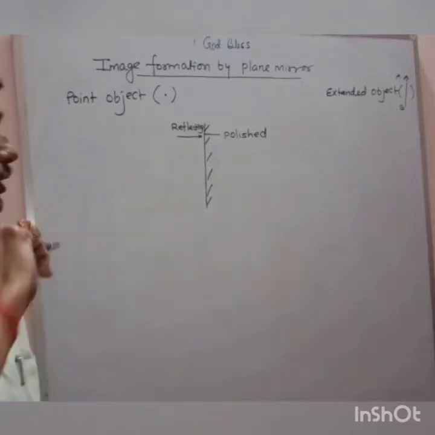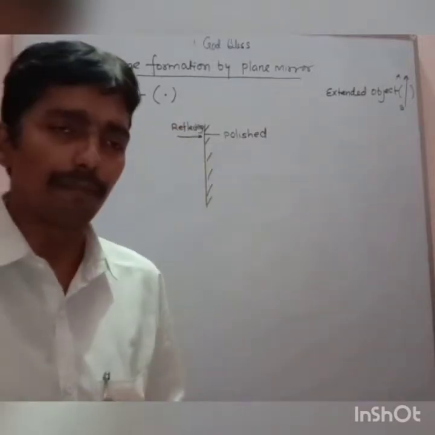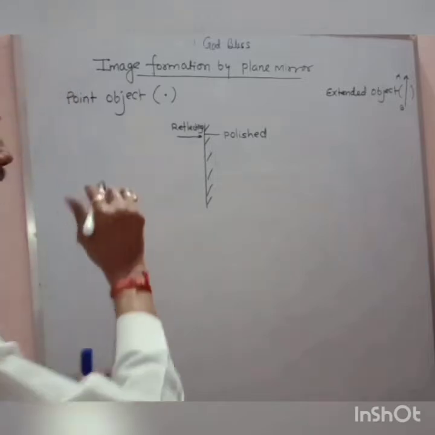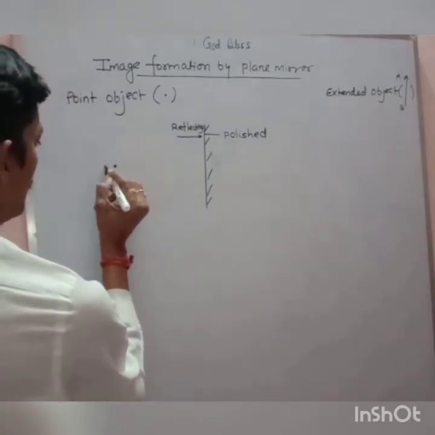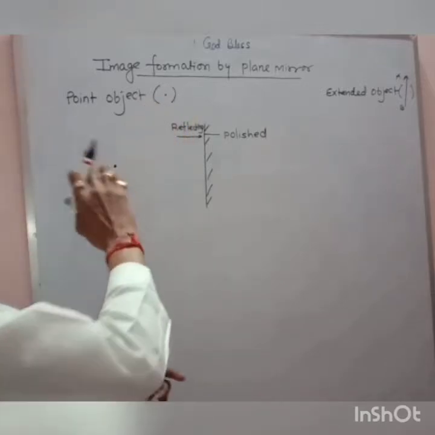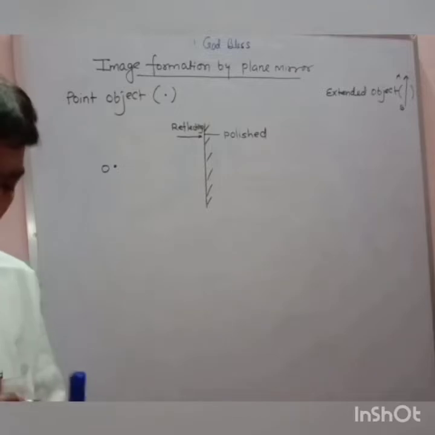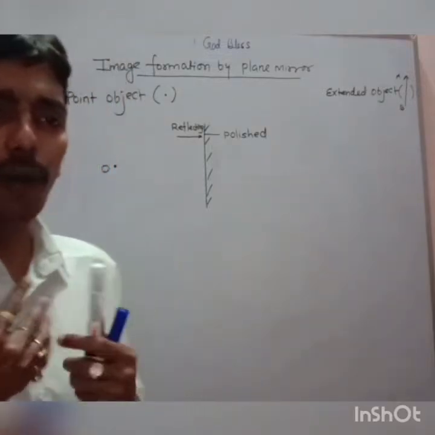Okay, so now I have drawn the plane mirror in front of you, my dear. Now suppose I have taken the point object over here, and say it is denoted by O in the diagram. Now my dear, I have to show you where the image will be.